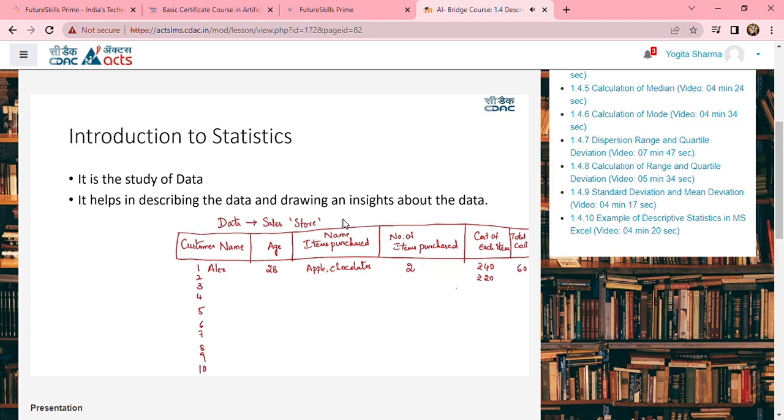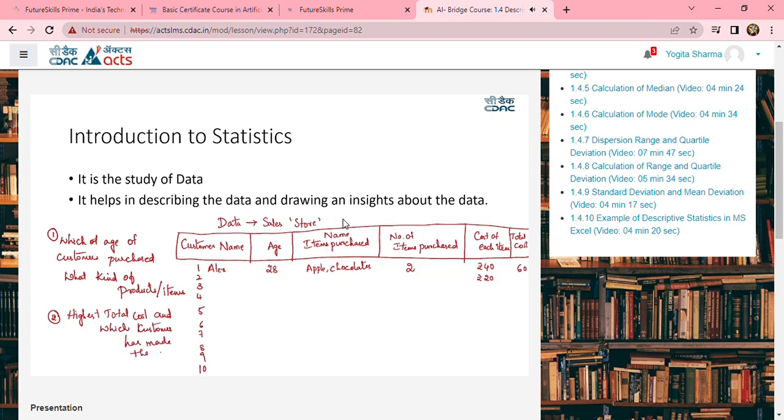So if you just look into this particular data, you are studying the data and drawing some insights. Now if I give you the details of all these 10 customers, we can extract an insight saying which age group of customers purchased what kind of products or items. We can also understand what is the highest sale that has happened, or what is the highest total cost, and which customer has made the highest total cost. We can also answer one more question: which customer has bought the maximum number of items.